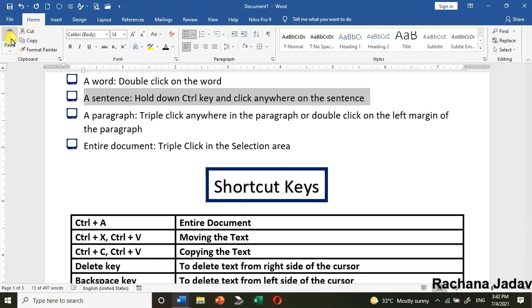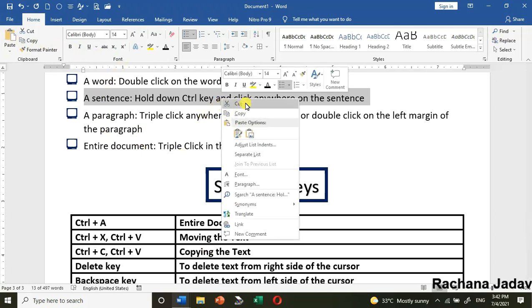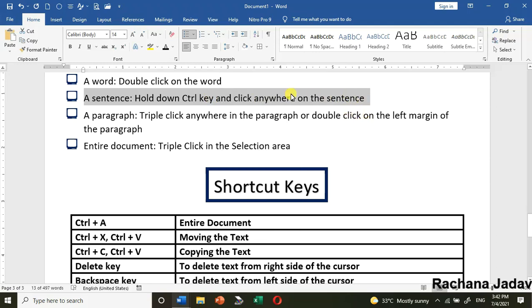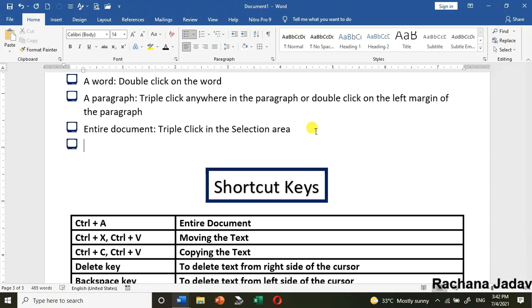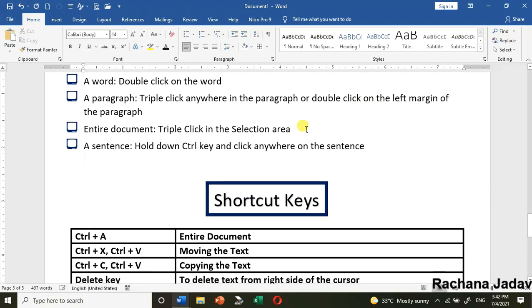मेरे पास cut और paste का option है, and yes, you can also make a right click and you have the option of cut and paste. Okay, I will show you by the shortcut method, that is Control X. Control X I have done, and now I will go with Control V. You can see here that it is pasted. Okay, so what I have done, moving, यानी वहां से उसे हटाकर मैंने क्या किया, I moved it to the last.